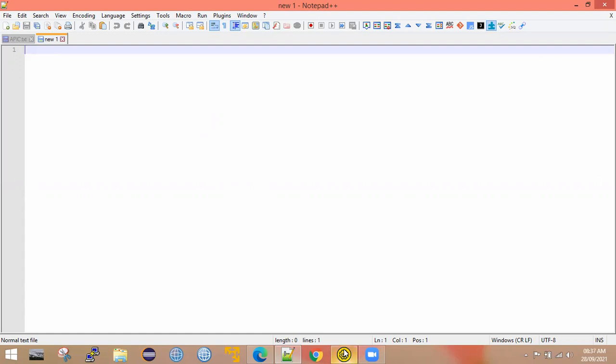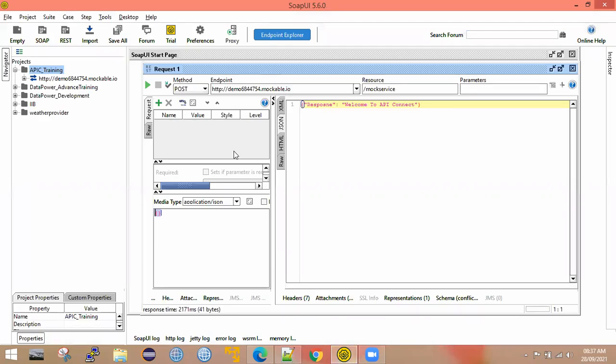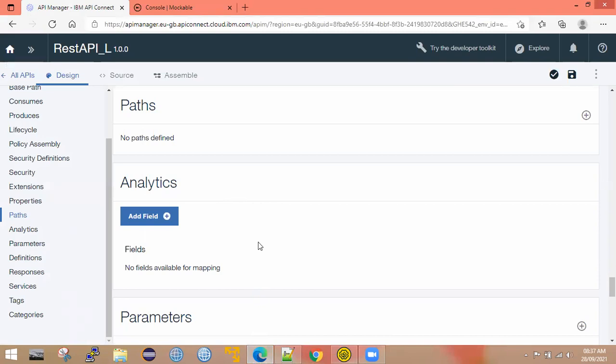Okay, now let me see here. My backend is a post operation, right? Post operation means we need to send some request in the body. So in my API also, I will create one post operation. Whatever request I'm getting from the API consumer, I want to send the same request to the backend. So I need to create a post operation. In the API, you cannot directly create operations. First you need to create a path. Within the path, you need to create the operation.